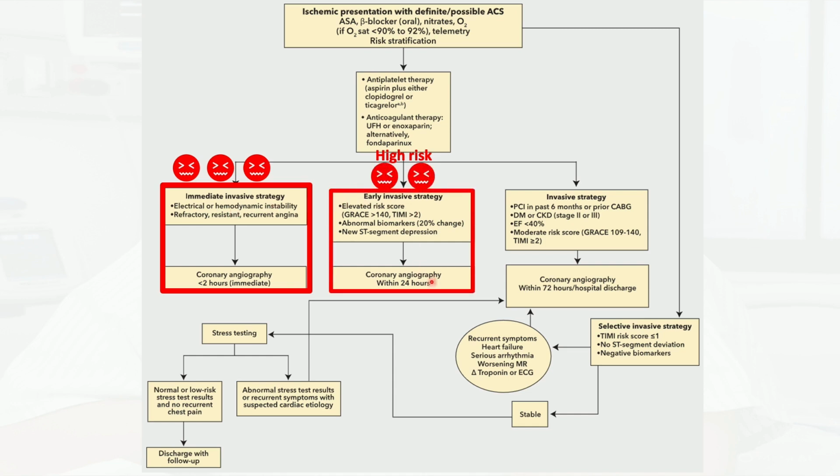And then there are patients who might need angiogram within 24 hours, and other lower risk patients who might need the intervention within 2 to 3 days or prior to discharge, not necessarily right now. And then some patients who have low intermediate risk, obviously this patient needs reevaluation to see if their condition changes or not. And then based on that, you decide whether they need stress testing, if they're stable, to again risk stratify them, whether they need intervention before discharge or not. So again, this is just a general approach. For me, it's very useful as a hospitalist to have that in mind when I'm managing these patients to see when I need to call the cardiologist early or not.